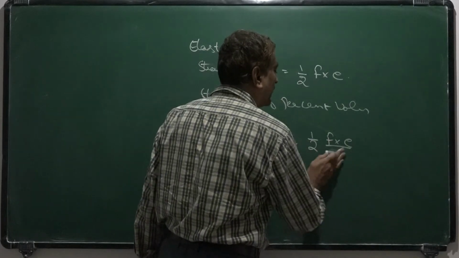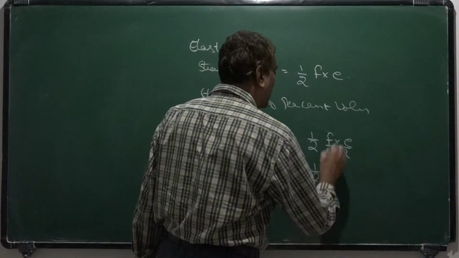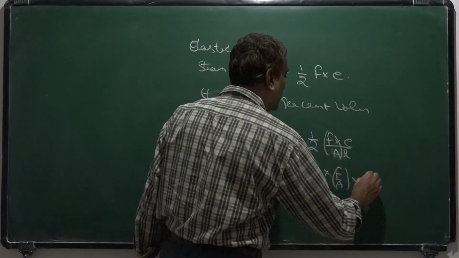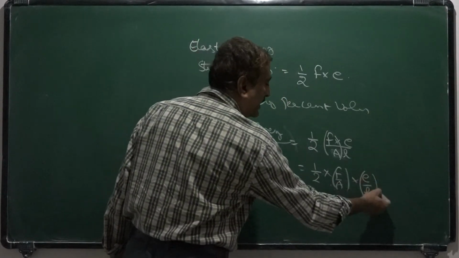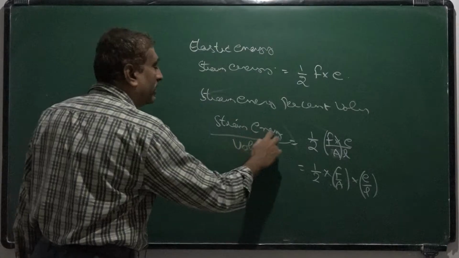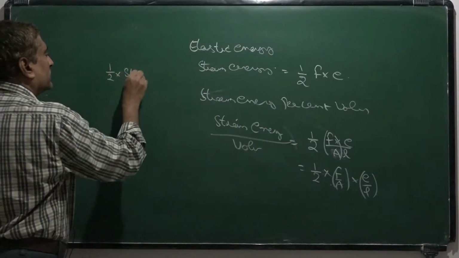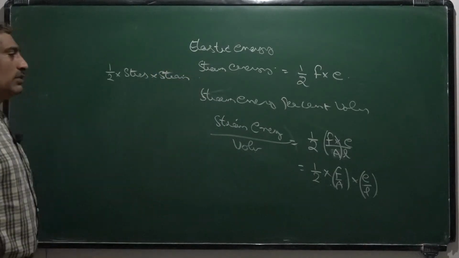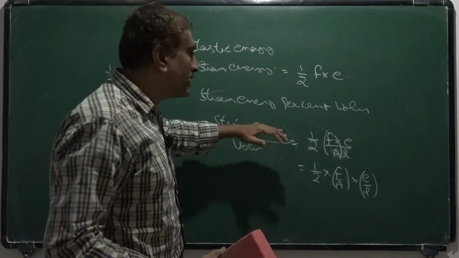Volume can be written as area into length, so that we can write half F by A into e by L. So this F by A is stress and e by L is strain. So strain energy per unit volume is equal to half stress into strain. Remember this also.